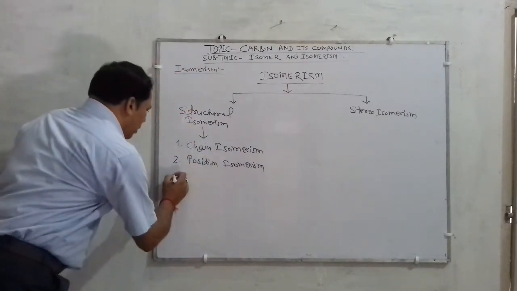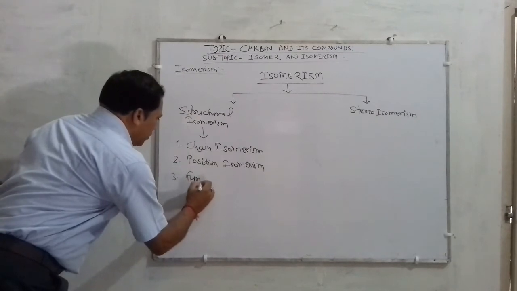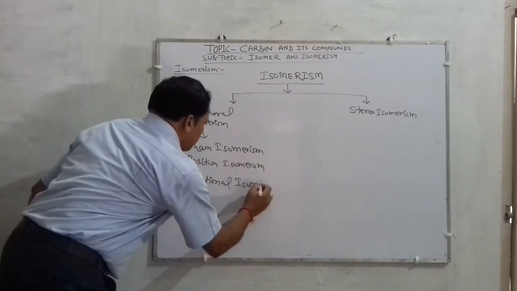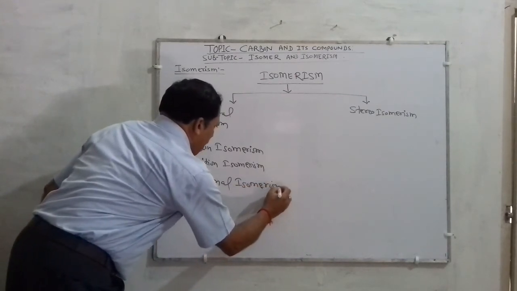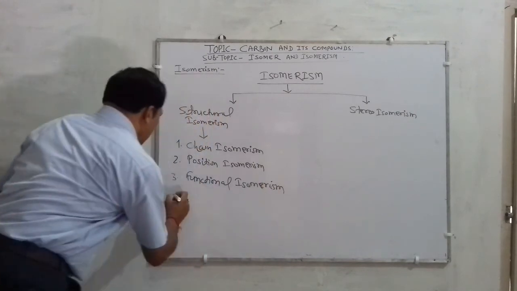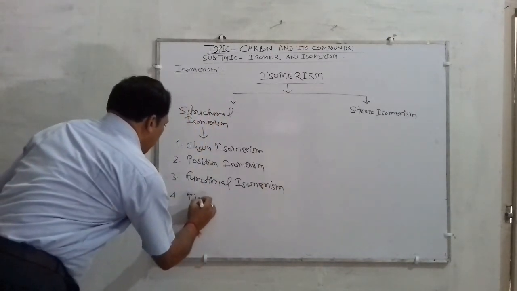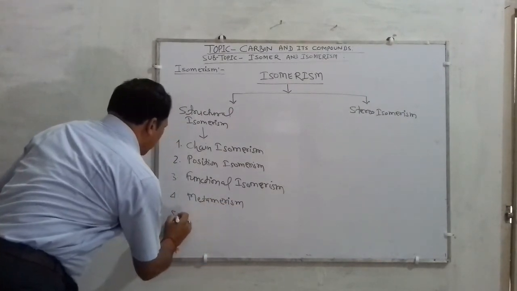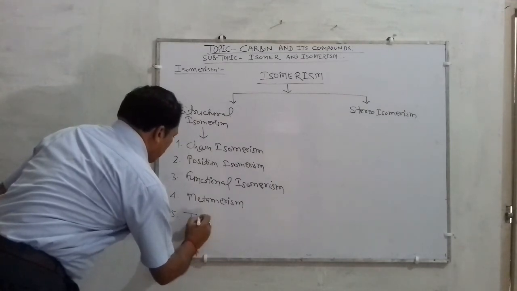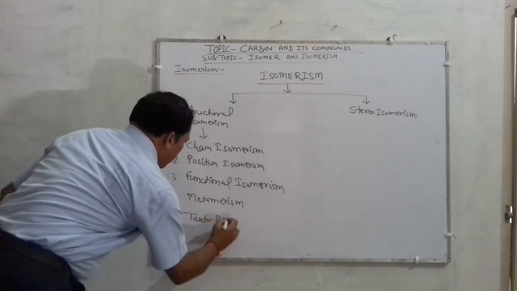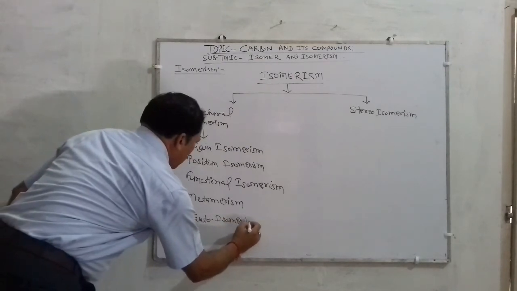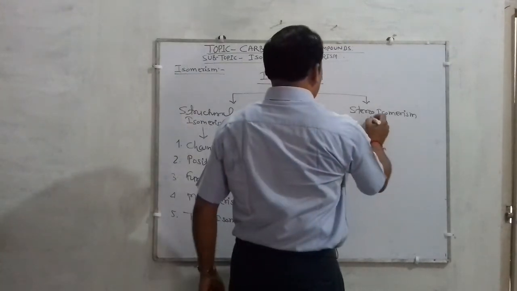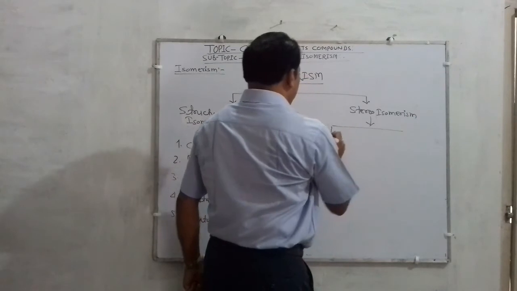Second is position isomerism. Third is called functional isomerism. Next is called metamerism. Must remember, children. And lastly is called tautomerism. Alright? And stereoisomerism is of 2 kinds.